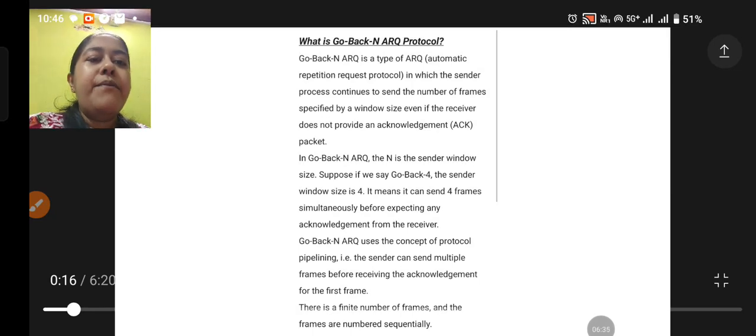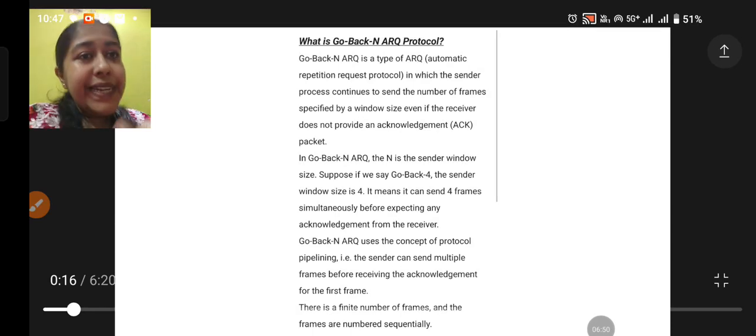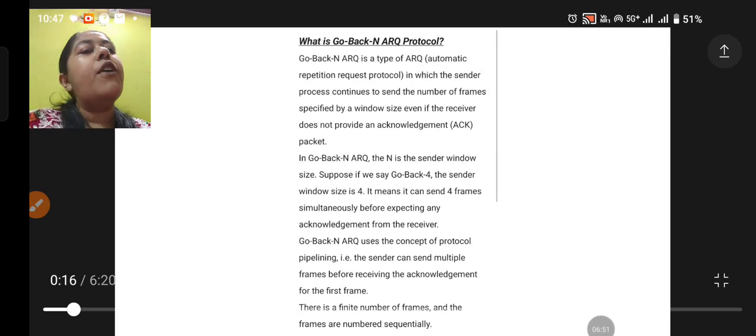The sender window size is 4, which means it can send 4 frames simultaneously before expecting an acknowledgement from the receiver. But after sending these 4 frames, obviously it will wait for an acknowledgement.